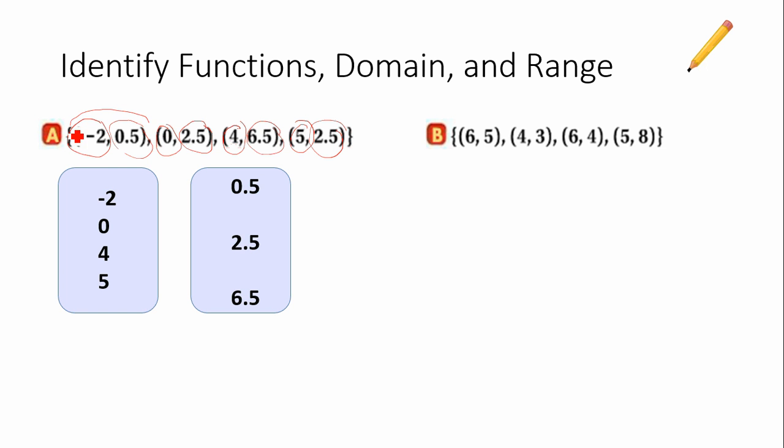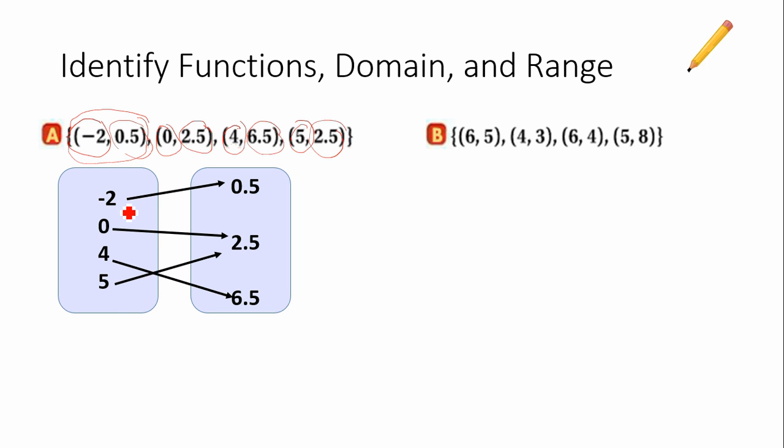So notice in my first point, -2 was partnered with 0.5. So I'm going to draw an arrow from -2 to 0.5. 0 was partnered with 2.5. 4 was partnered with 6.5. And 5 was partnered with 2.5.